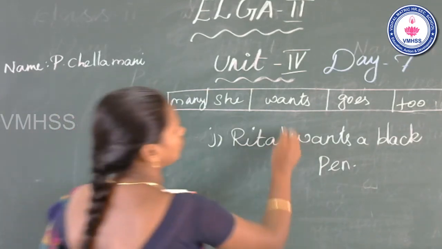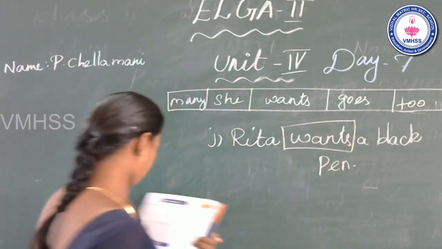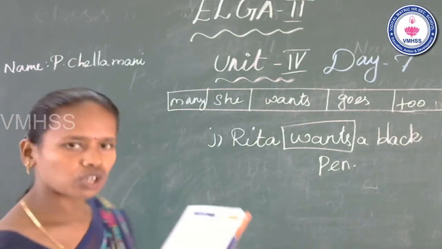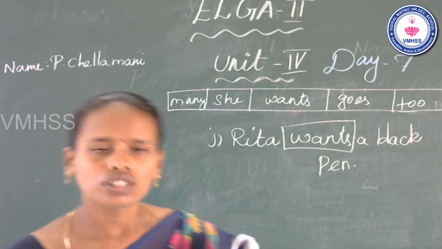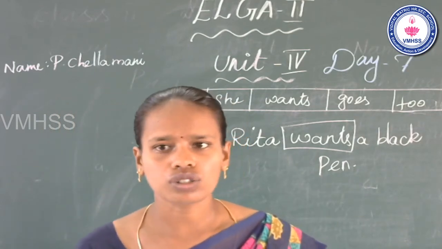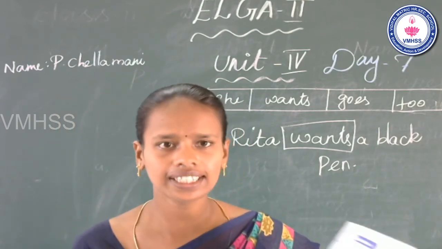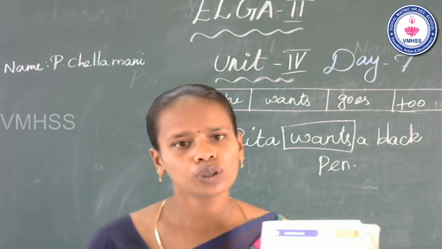Wants. Which color? Yellow color. So you can color yellow. Is that clear? This is your homework also. Okay, page number 93 and worksheet 10 is your homework.